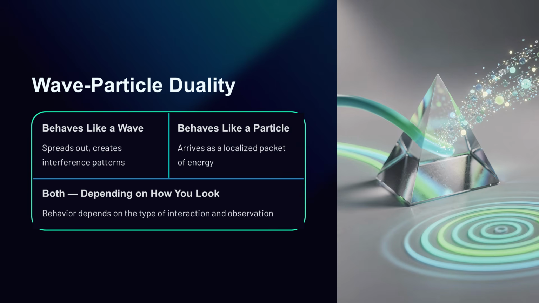Their behavior depends on how you study them and what kind of interaction is taking place. This matters deeply for quantum computing because quantum systems are not forced into simple everyday identities. Their unusual behavior makes new forms of information processing possible. In the quantum world, particles and waves are not opposites. They are two ways microscopic systems can reveal themselves.